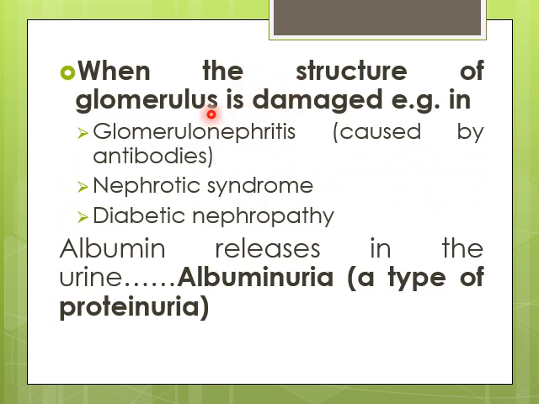But when the glomerular membrane is damaged or the structure of glomerulus undergoes damage, for example, in conditions like glomerulonephritis, which is the inflammation of the glomerular membrane, or nephrotic syndrome, which is a kind of kidney disorder, or diabetic nephropathy, which is again a kidney disorder due to diabetes. In all of these conditions and other kidney related conditions in which renal glomerulus is damaged, there is release of albumin. So albumin can appear in the urine of these patients. The condition in which albumin appears in the urine is called albuminuria, and this is a type of proteinuria.